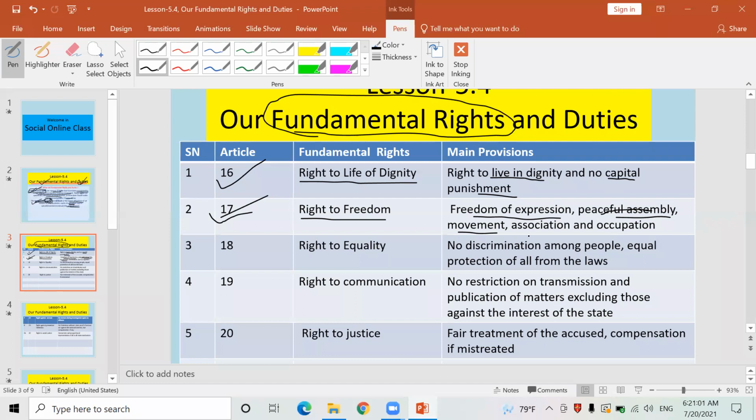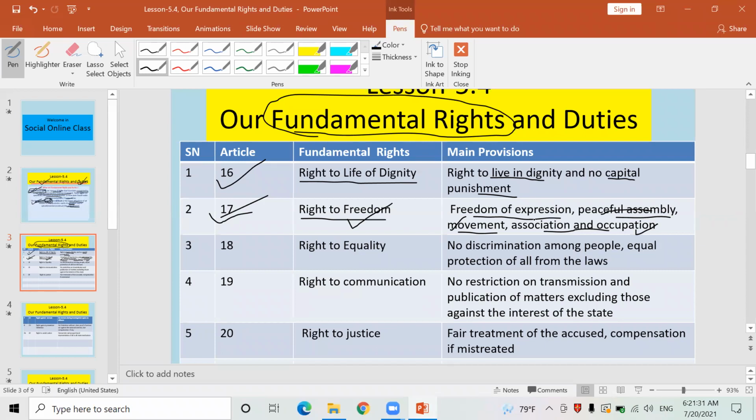Movement against government we can also run, movement against any social organization, or against any criminal. Similarly, association and occupation: we can open any sort of club, political party, or organization. We can be involved in any sort of profession, teaching, trade and business, running industries and factories, foreign employment, and so on. These all rights come under the right to freedom.